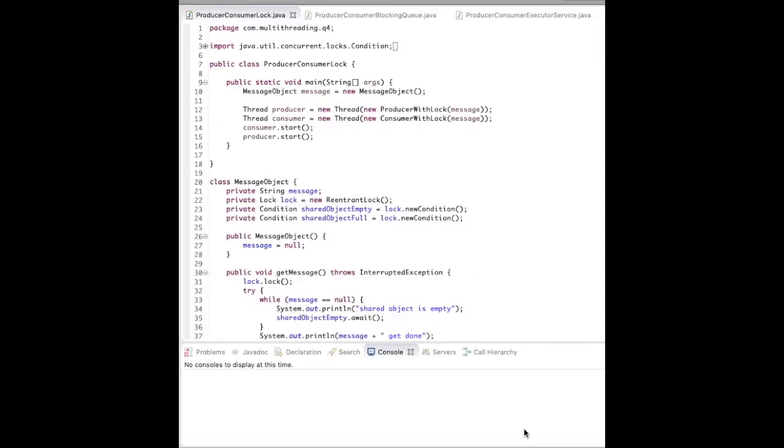So first let's get started with producer consumer with lock, and let's dig into the code. With locks in Java, we get multiple advantages. As we know, synchronized block is implicit locking, where the thread will have to handle how the external object, or you can say the shared object, is synchronized so that the data is consistent and the ACID properties are maintained with that shared object. Multiple threads are accessing it, so that is on the thread itself. But now with lock, it is explicit handling.